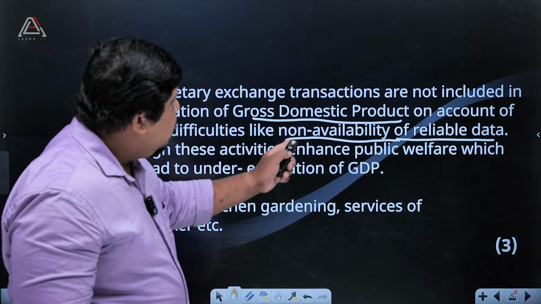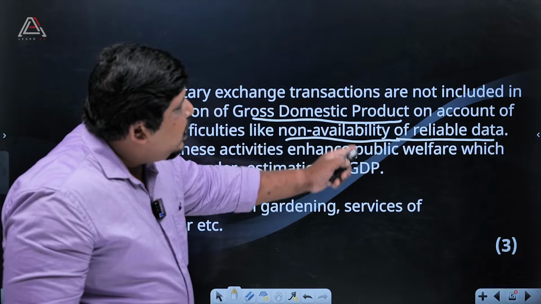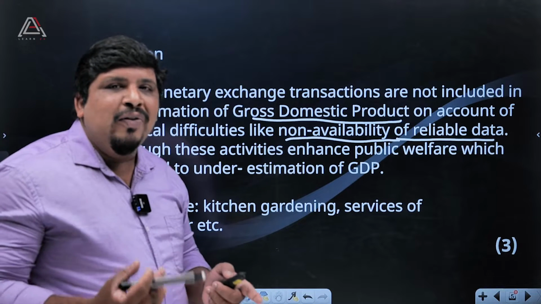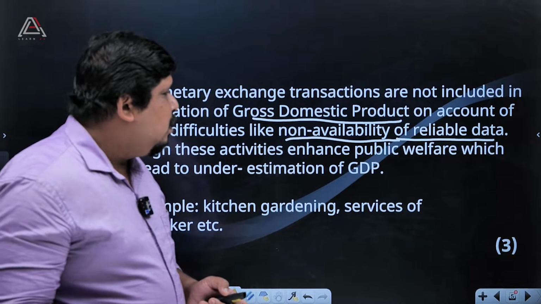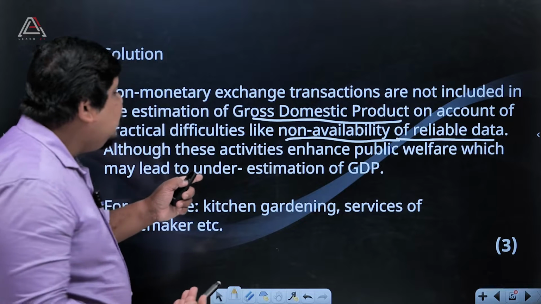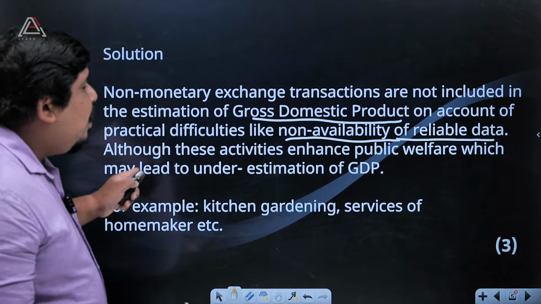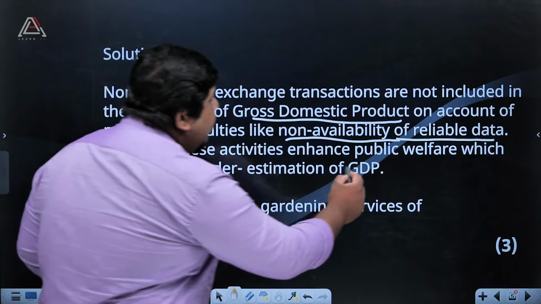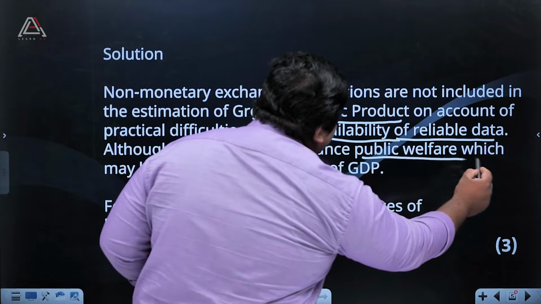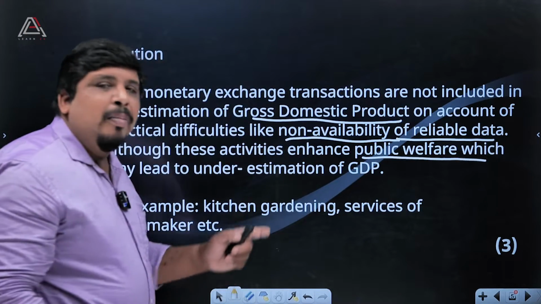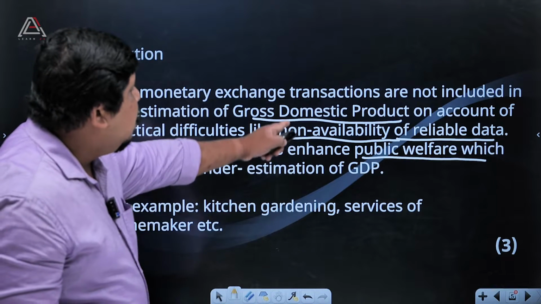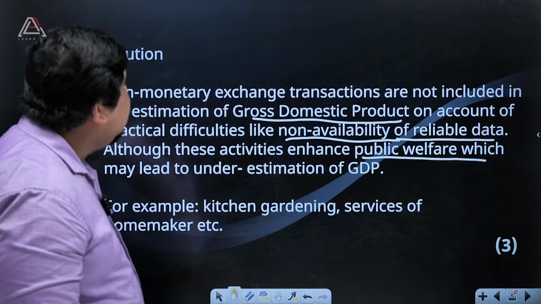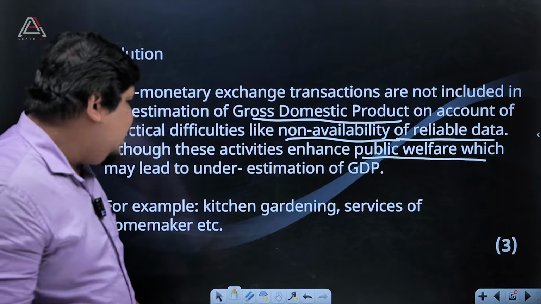What was the reason? Non-availability of reliable data. Although these activities enhance public welfare, which may lead to underestimation of GDP. So we have to consider that as public welfare.